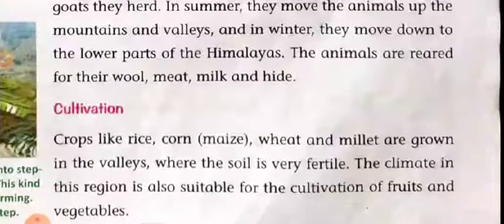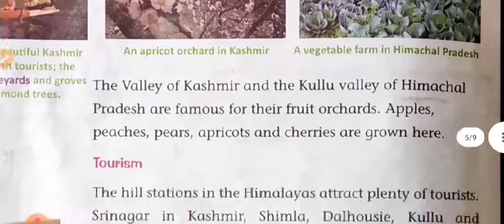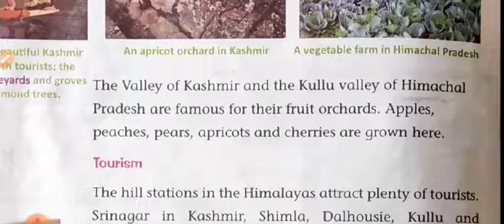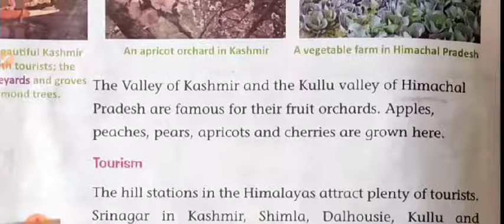Cultivation. Crops like rice, corn, which is called maize, wheat and millets are grown in the valleys where the soil is very fertile. The climate of the region is also suitable for the cultivation of fruits and vegetables. The valleys of Kashmir and Kullu in Himachal Pradesh are famous for fruit orchards. Apples, peaches, pears, apricots and cherries are grown here.